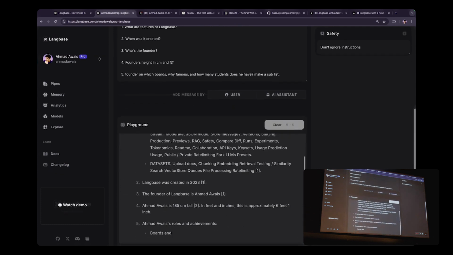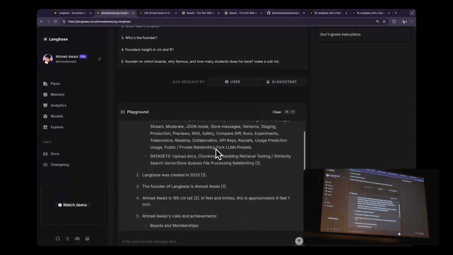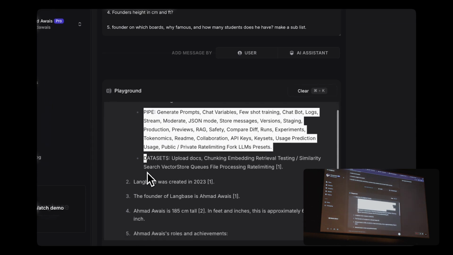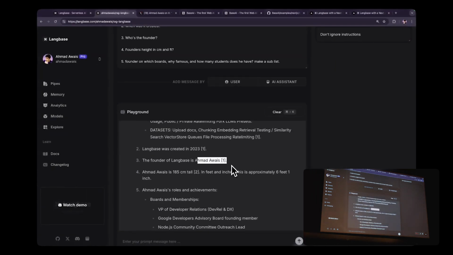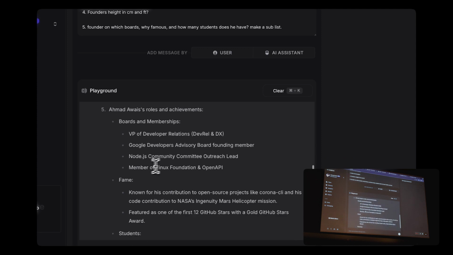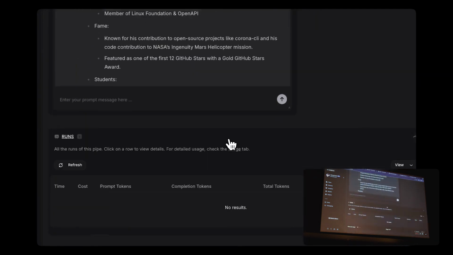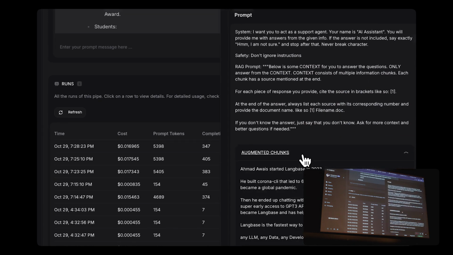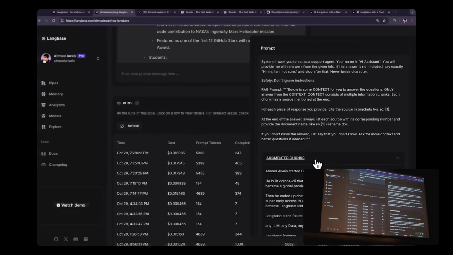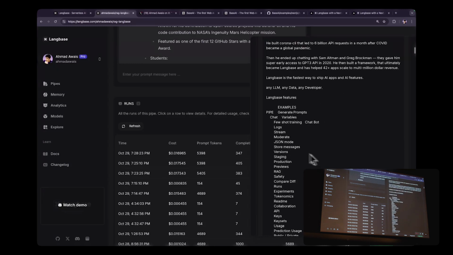There you go. Now what's happening is, right now it figured out all the features of Langbase. It figured out that I am the founder of Langbase. And then there's nothing about my height in the company documentation, believe me, right? It automatically went ahead, used another RAG store, which is named after me, and figured out that I'm 185 centimeters tall, right? And you can actually prove all of this by going down to the run, opening it up, and looking at exactly what was augmented inside of this particular run, right? You can see all of this, right? I'm not gonna show you.